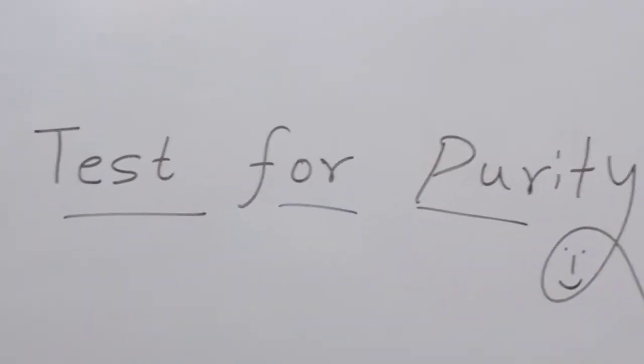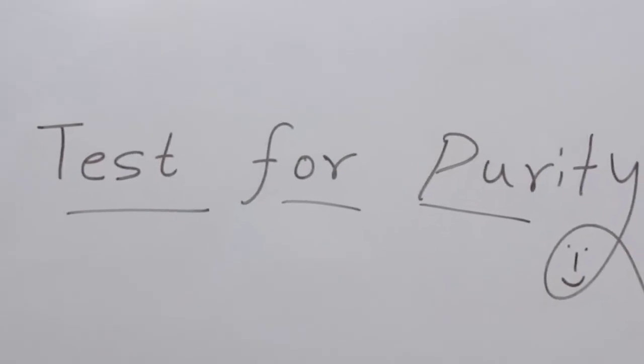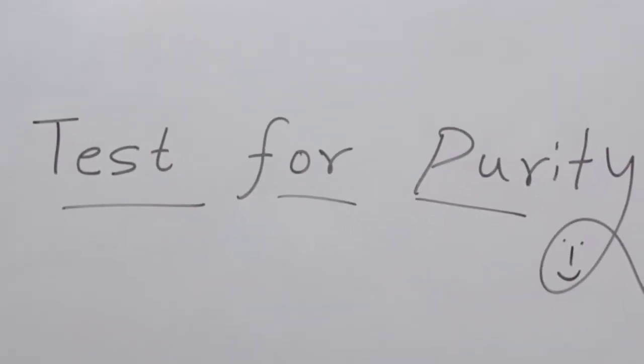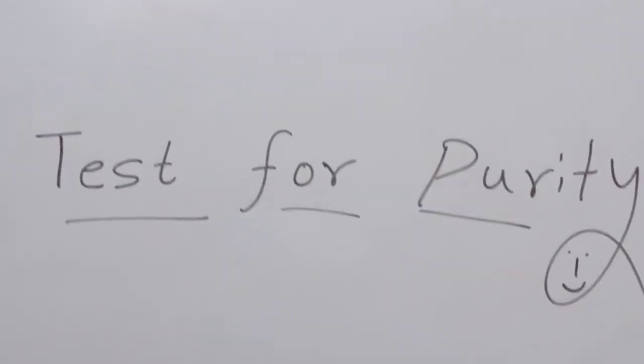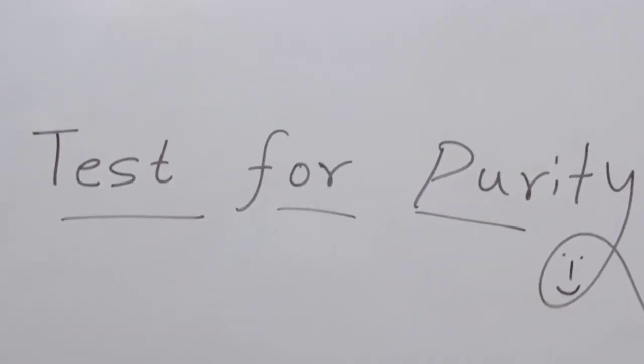Now, the impurity present in the pharmaceutical substance affects its quality in many ways.